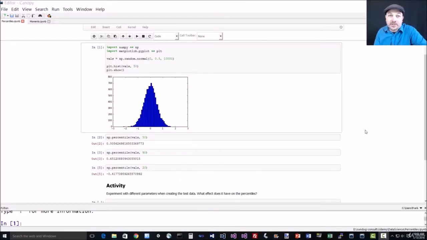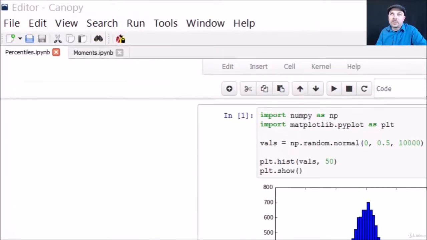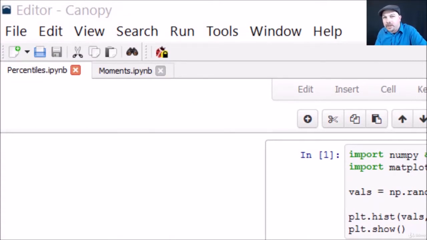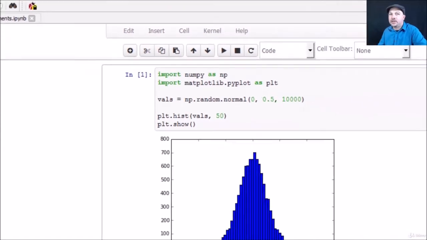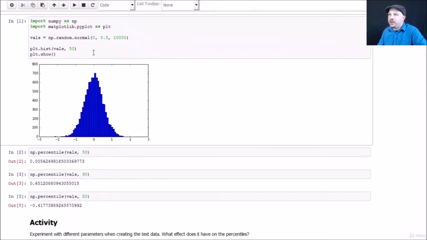All right, let's get our hands dirty with percentiles. Go ahead and open up the Percentiles IPython notebook file if you'd like to follow along. And again, I encourage you to do so because I want you to play around with this a little bit later. So let's start off by generating some randomly distributed normal data, or normally distributed random data rather.